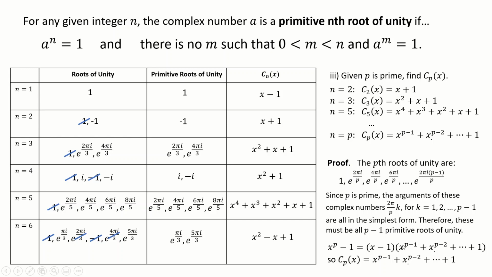Maybe a step that I've skipped here is actually doing this factorization in this step. If you need to do long division to do that, you could divide x to the p minus 1 by x minus 1, or you can just spot it and see that this is going to expand out to x to the p minus 1. Okay, so that's a proof. Maybe you need to be a bit more careful about this step when you're working it out, but we've seen here, answered part 3, this is Cp of x.